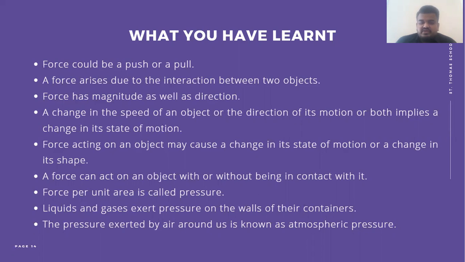We have taken the example of dough or a spongy ball for this point. A force can act on an object with or without being in contact with it. So these were non-contact forces.